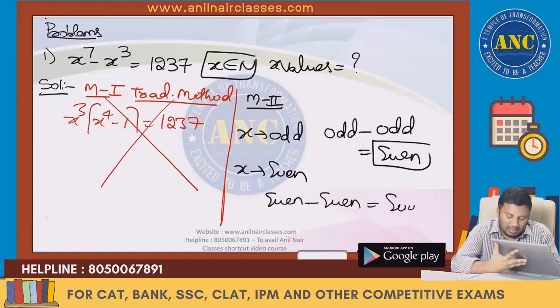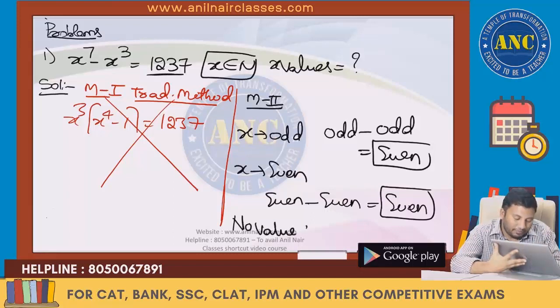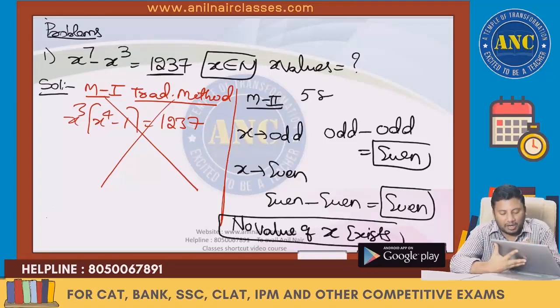Even minus even is even. The right hand side is an even number, but the right hand side here is 1237, which is an odd number. No value of x exists. Already we discussed what if the right hand side is an even number in finding the unit digit of a number. This is just a 5 seconds problem if you know the nature of a number tree.